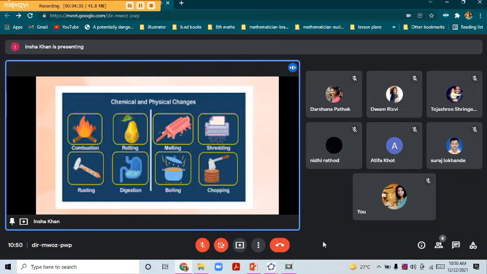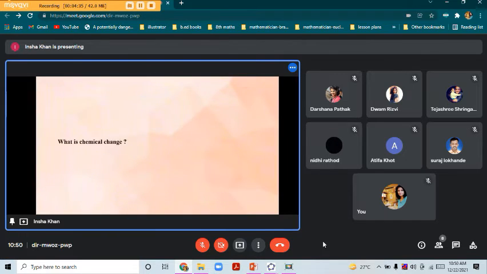So basically, if we are about to define what is a chemical change, how we can define is whenever the original composition of a substance changes, then that change is known as chemical change.